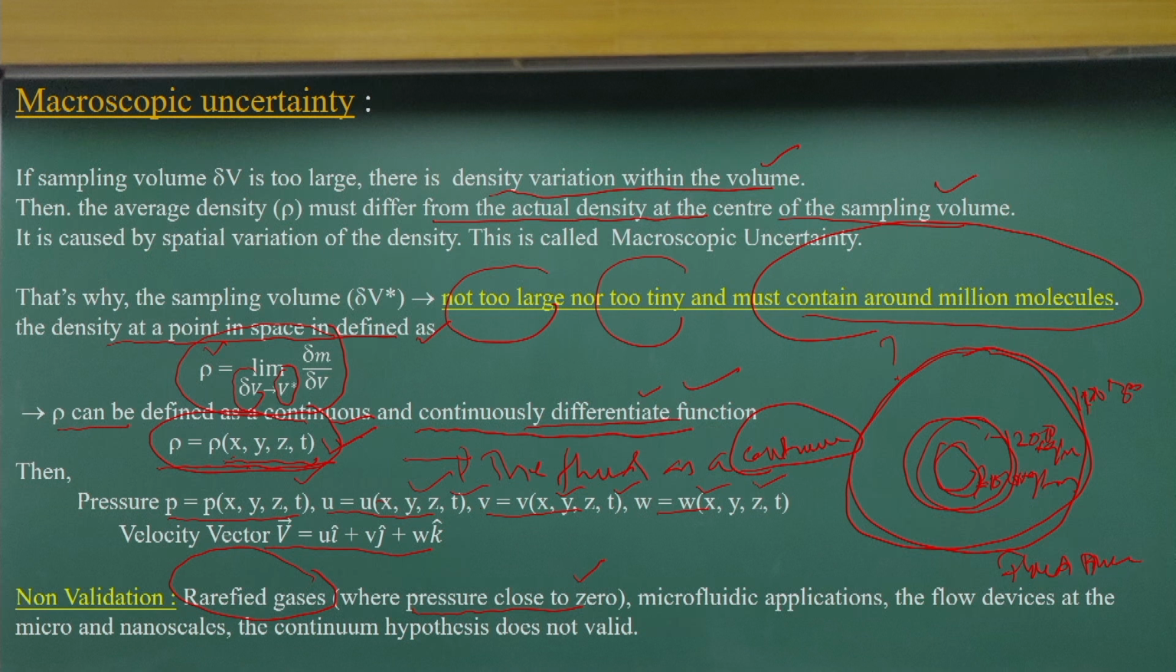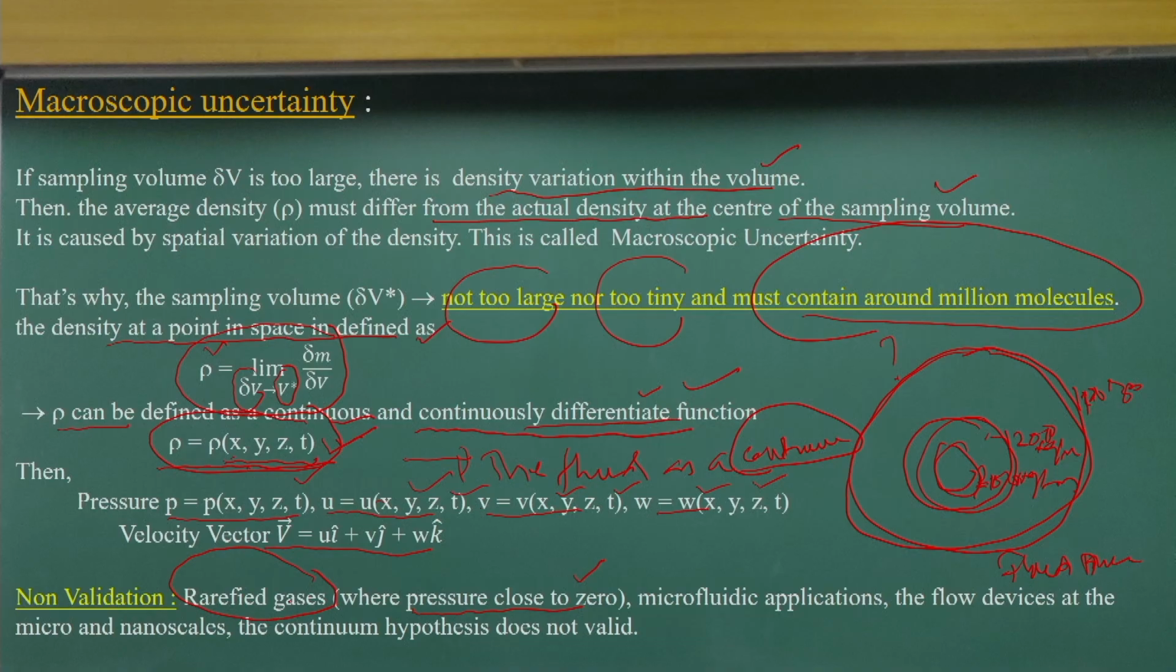There we cannot apply it, because the mean free path of that type of gas is of a much higher order as compared to the normal gas and liquid that we consider in common engineering problems. So that is the reason we cannot use the continuum concept for rarefied gases, where the pressure is close to zero.